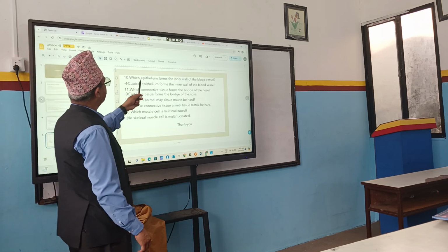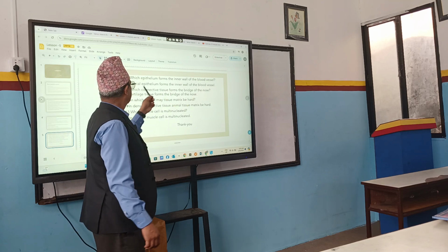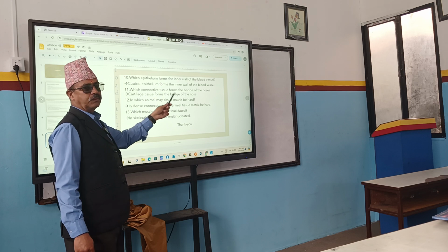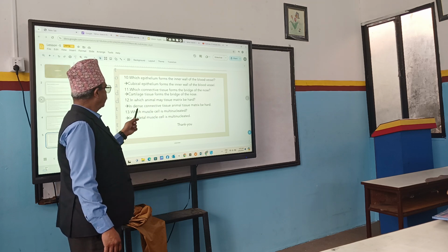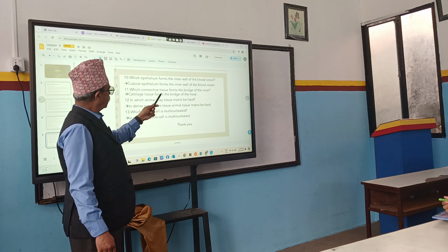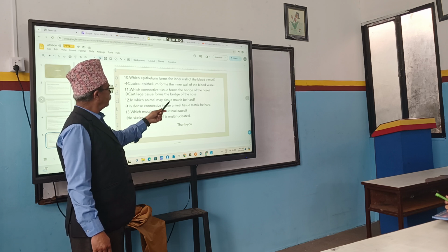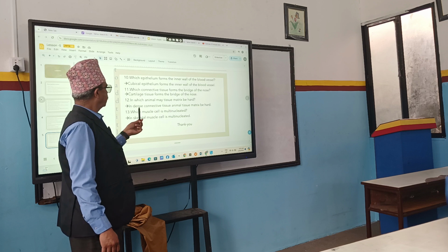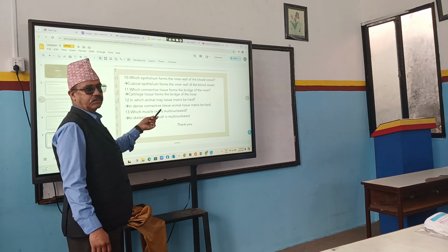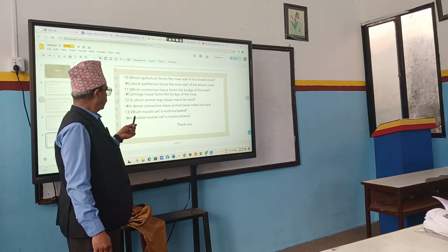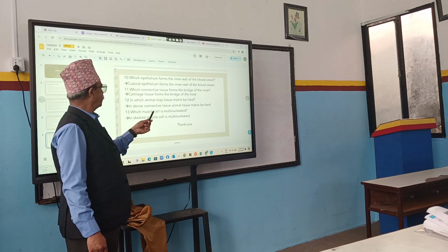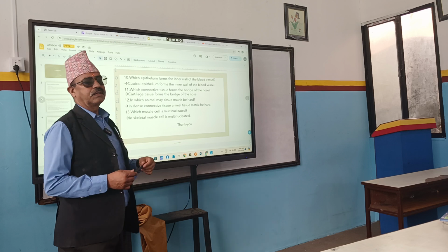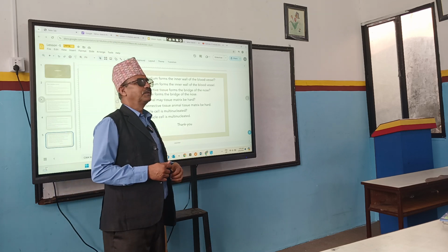Okay. Which epithelium forms the inner wall of the blood vessel? Cubical epithelium. Which connective tissue forms the bridge of the nose? Cartilage. In which animal tissue may the matrix be hard? In dense connective tissue, right? Which muscle cell is multinucleated? Skeletal muscle cell is multinucleated. And she has written here, thank you also, very good.